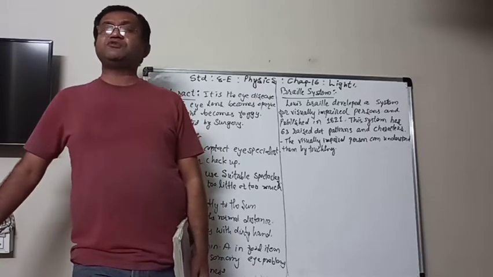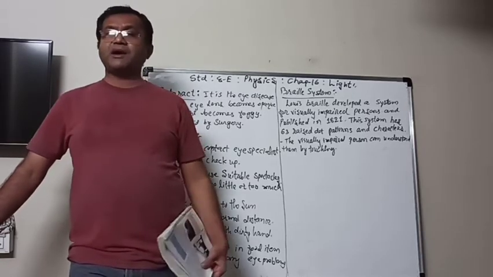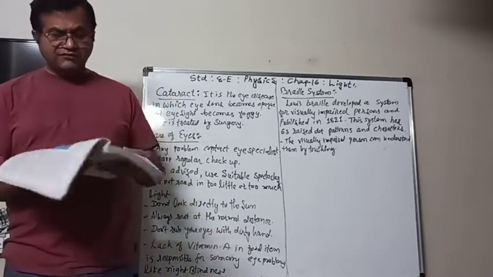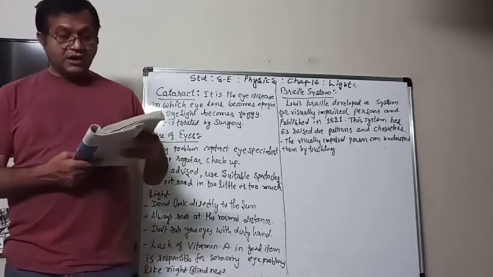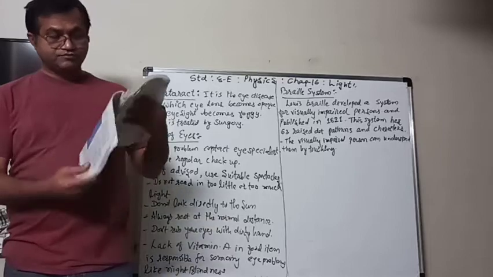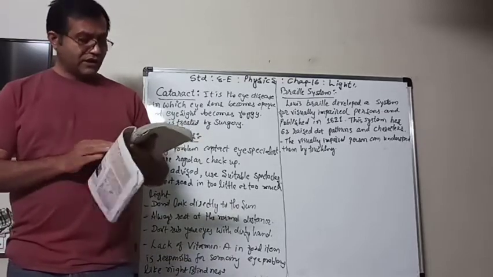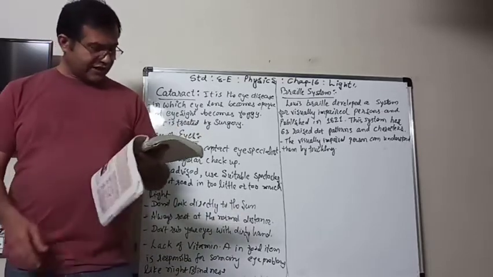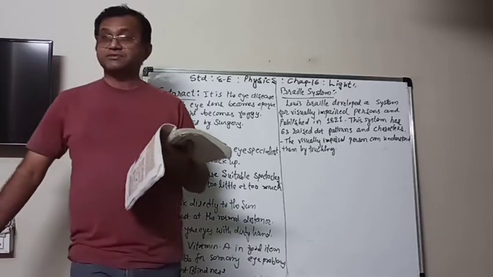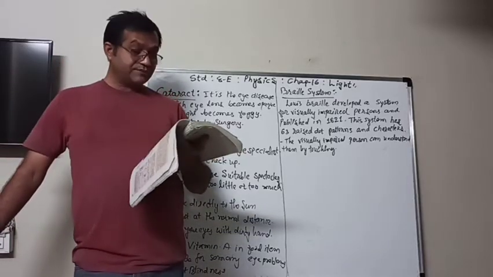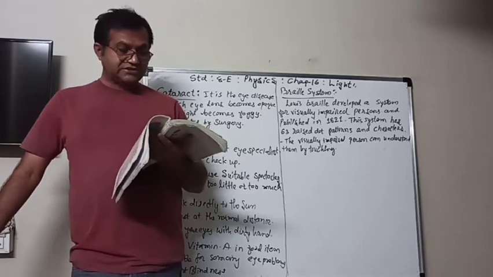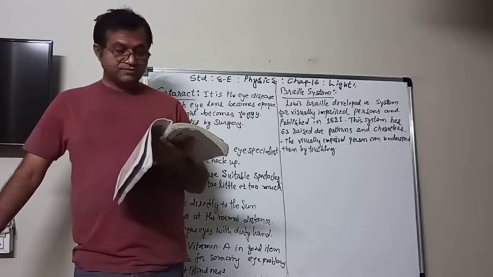So you have to take vitamin A in proper amount, which is available in different food items, as given in your book also. You can get vitamin A from raw carrots, broccoli, and green vegetables such as spinach.